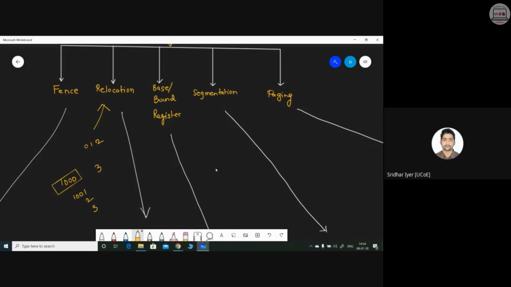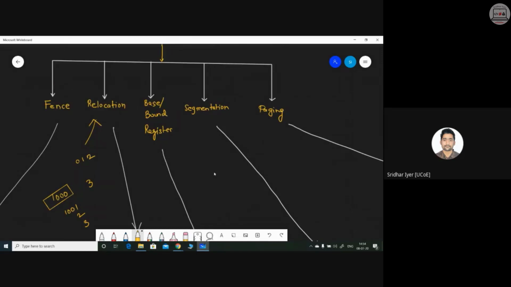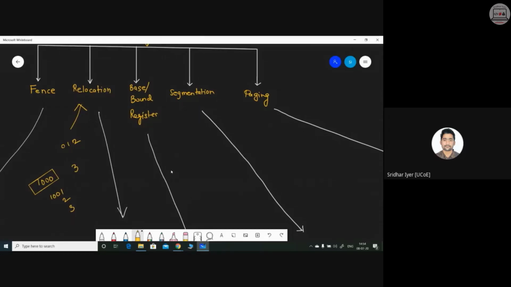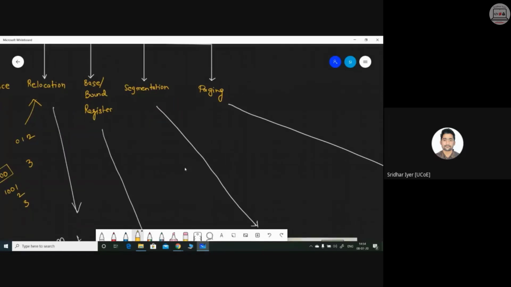Similarly, we are going to read about another method called base bound register. We'll come to that. It will be clear once you are aware of what fence and relocation are. You are already aware of segmentation and paging. I would request you to kindly go through segmentation and paging if you have access to your OS lectures or notes, or you can even visit online. Just revise it once again so that it will be very easy for you whenever we start with these topics in the next lecture.